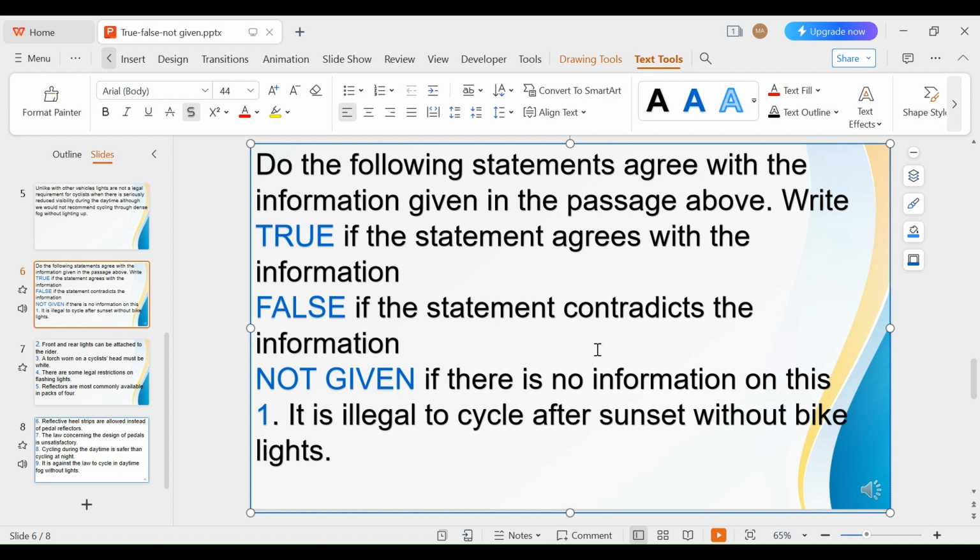So what is not given? Not given is two ways. Either we don't find any information in the passage above, that is not given, or a partial statement is given that doesn't match either with true or false, that would also be considered as not given. So one more thing about this question, they usually run in a sequence. So once you find one answer, the other answer will follow it.